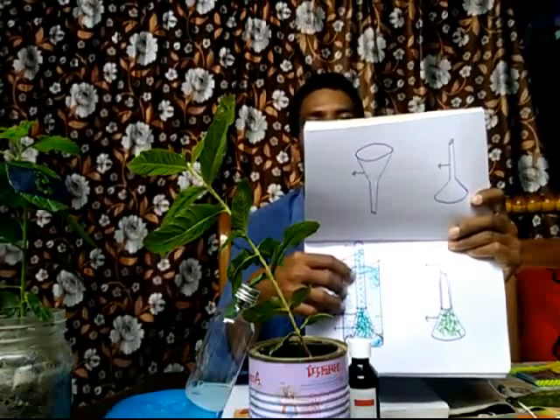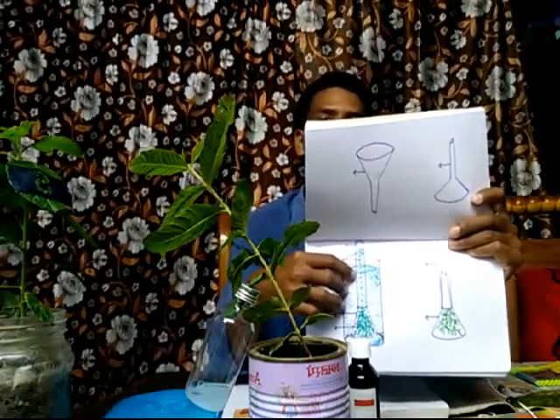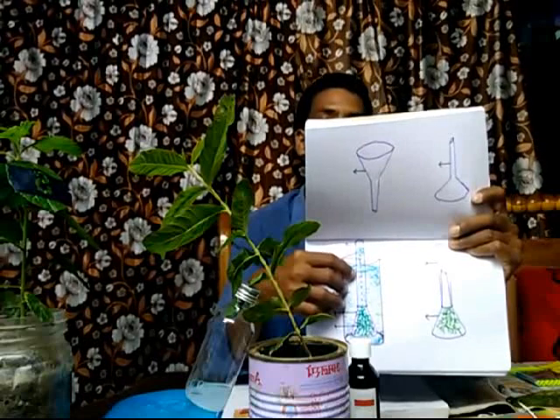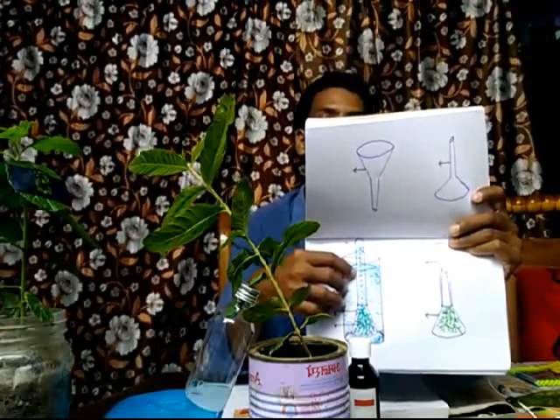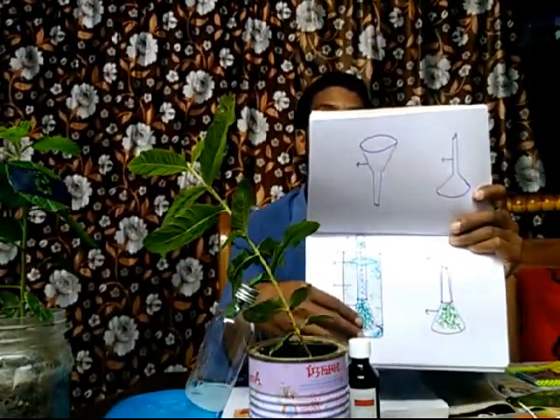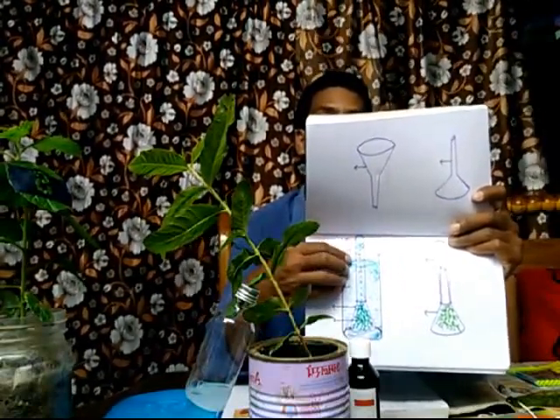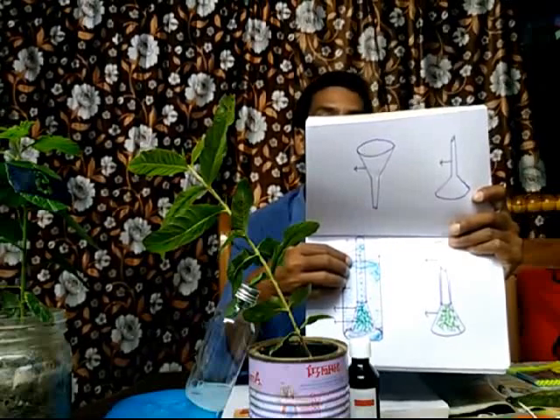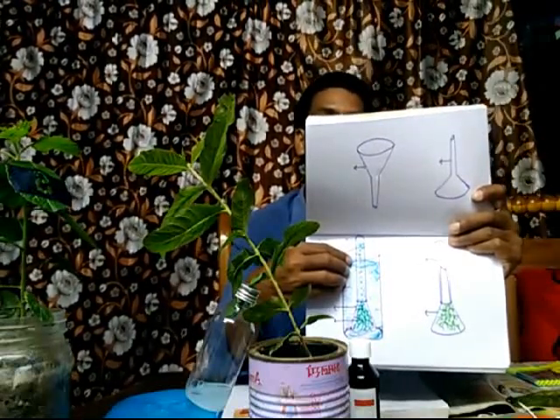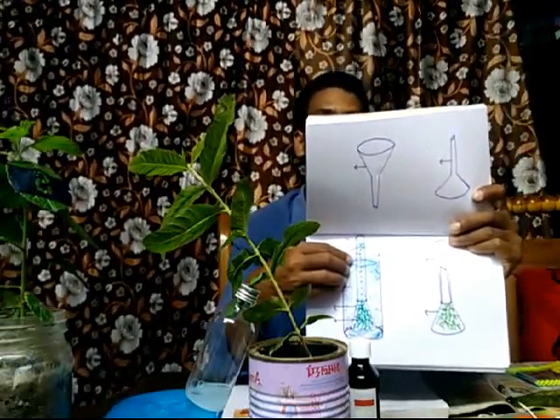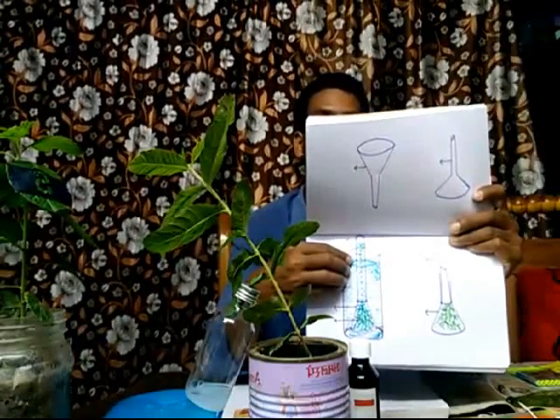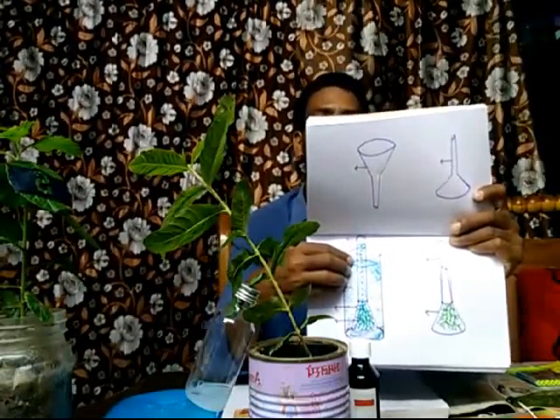After several hours, you observe small air bubbles coming from hydrilla plants into the test tube. This test tube has collected some air bubbles.